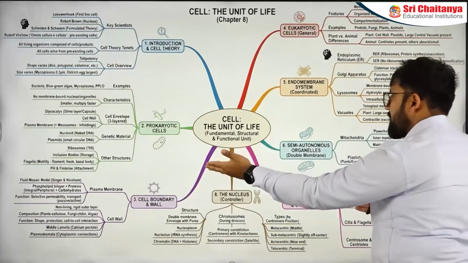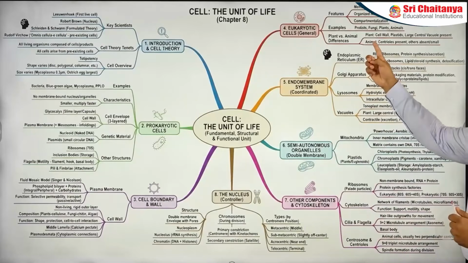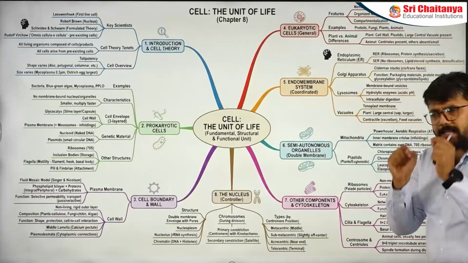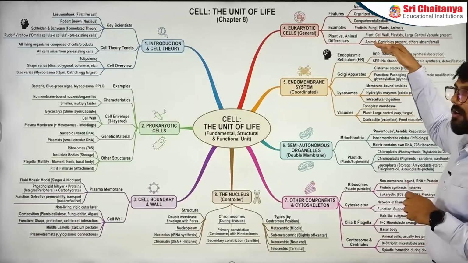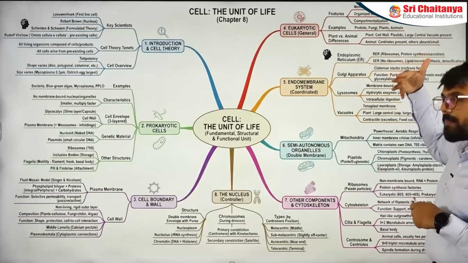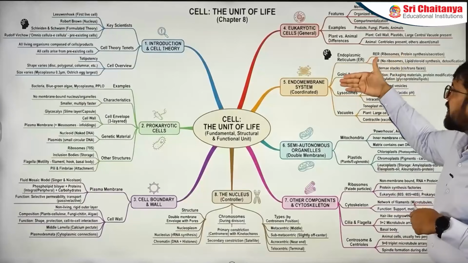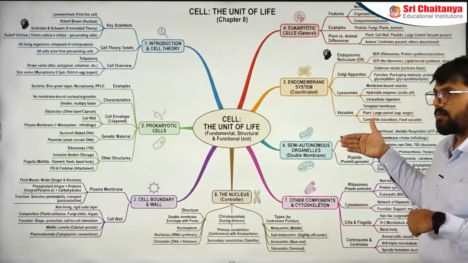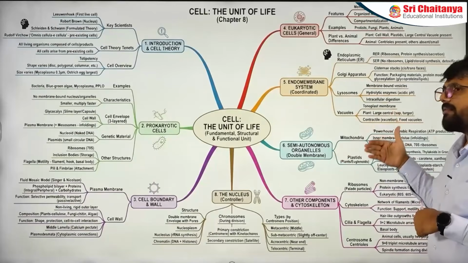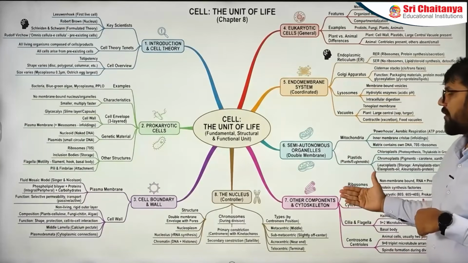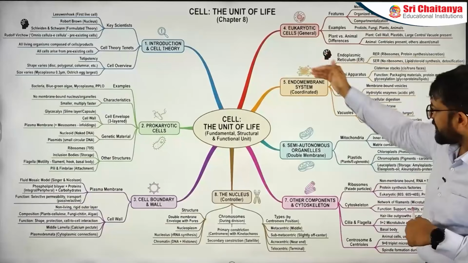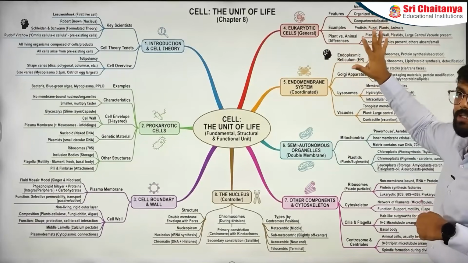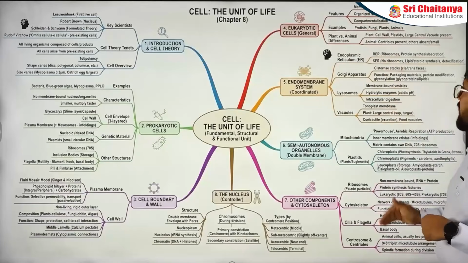Though we have already discussed the plasma membrane and the cell wall, now we are discussing the eukaryotic cell. When we are discussing the eukaryotic cell specifically, we have to talk about the organelles and all that. You have a big portion of the organelles occurring in the endomembrane system. Then we have taken semi-autonomous organelles, which are mitochondria and plastids. And then we have taken up the other components also. Basically, the 5th, 6th, 7th points are actually part of the eukaryotic cell, given line by line.